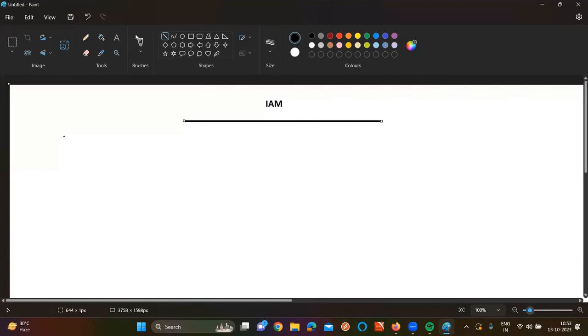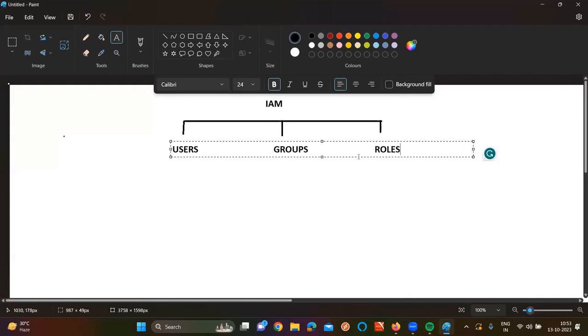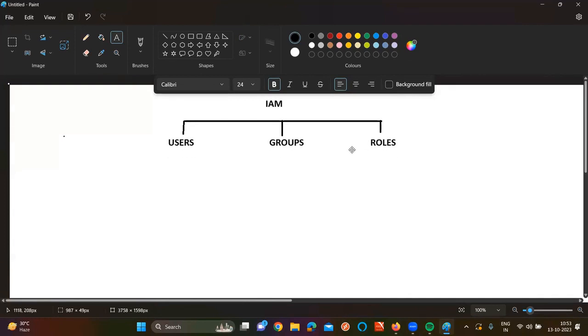Correct or not, sir? In IAM, there are majorly three topics you need to focus on. First one is IAM users. Second one is IAM groups. And third one is IAM roles. So these are the mainly focused things when it comes to IAM.